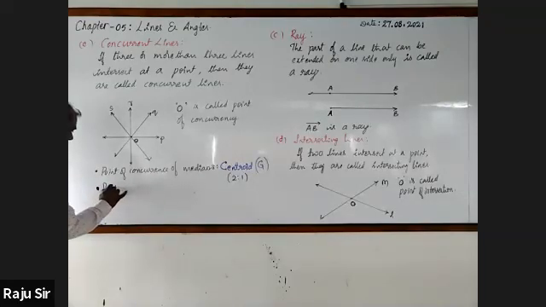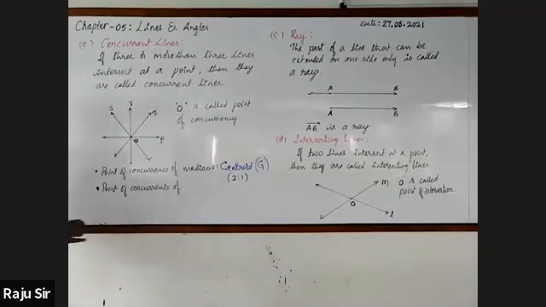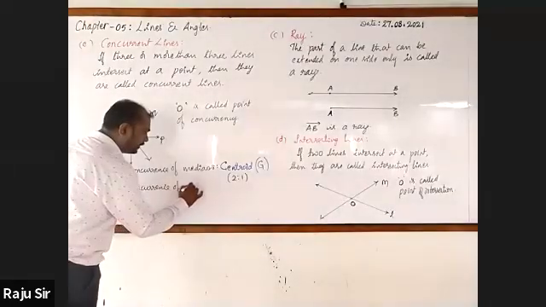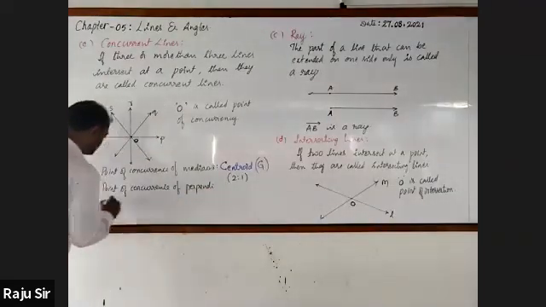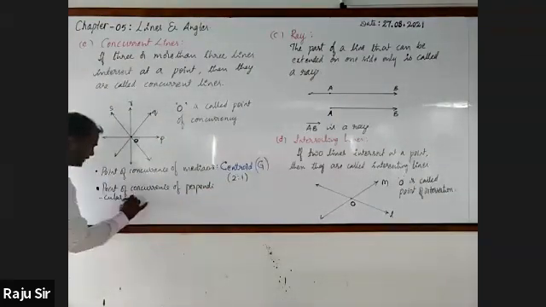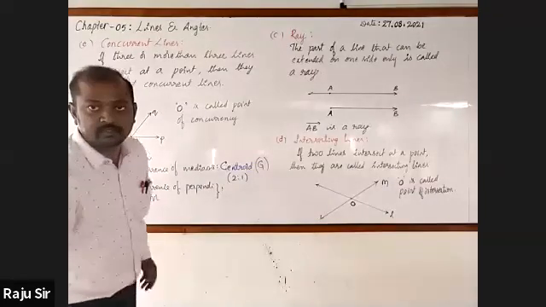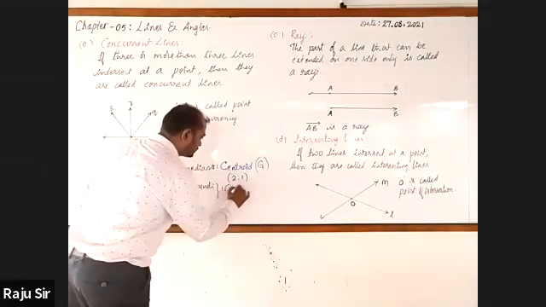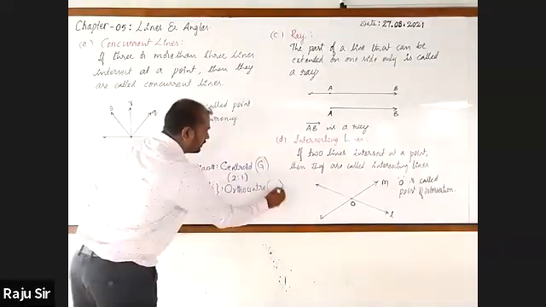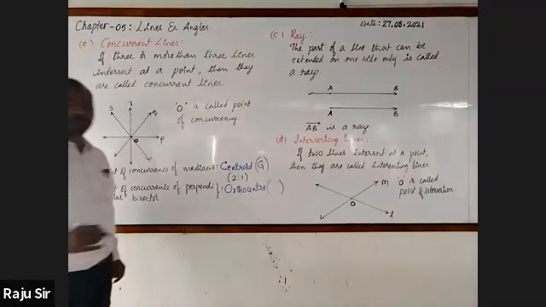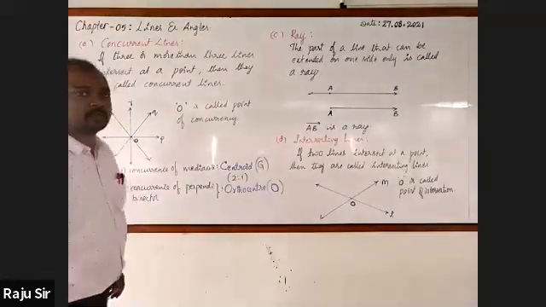Point of concurrence of perpendicular bisectors is called the orthocenter. What is the symbol that we use to represent orthocenter? O. Orthocenter.